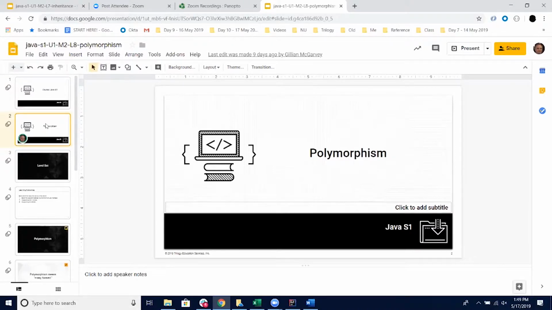Polymorphism, what does it mean? Poly, what does poly mean? Anyone? Many. Right. Morph, what does that mean? Change.